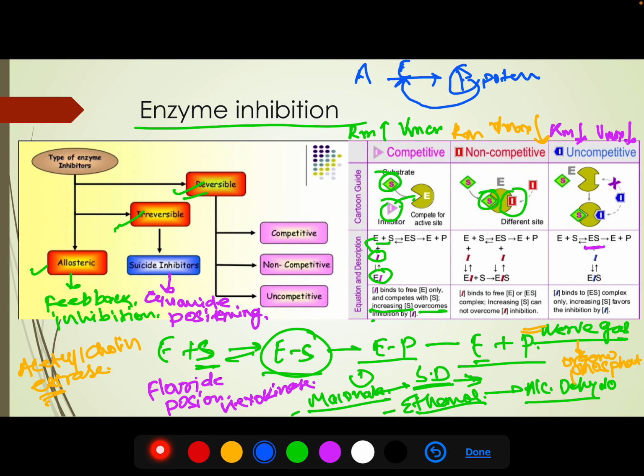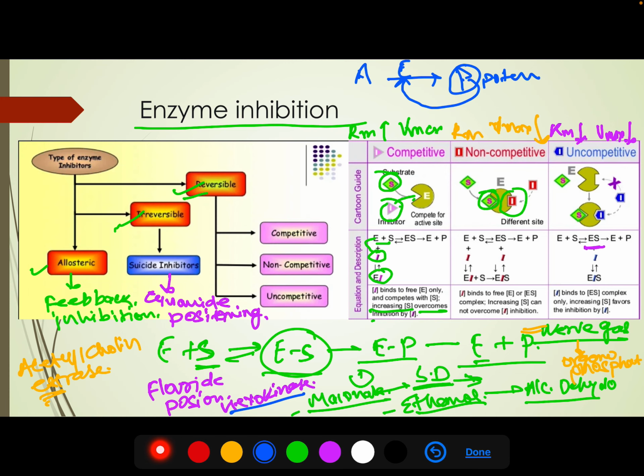The product is giving feedback to the enzyme that the amount of product is enough and we do not need to produce much more. The next example is hexokinase. The product of this enzyme, glucose 6 phosphate, inhibits hexokinase from further producing glucose 6 phosphate in glycolysis, the very first reaction of glycolysis.